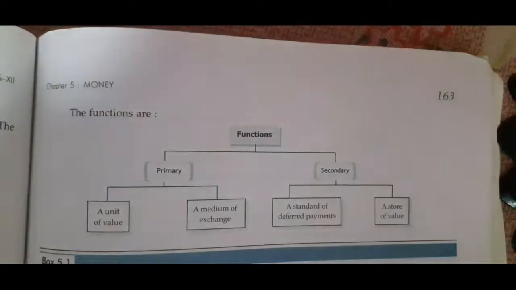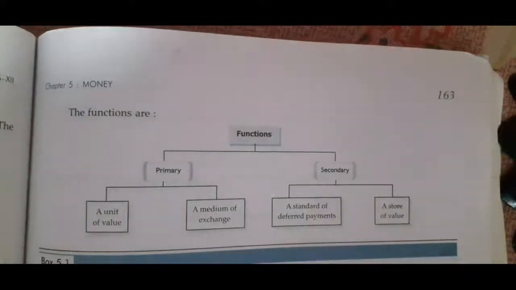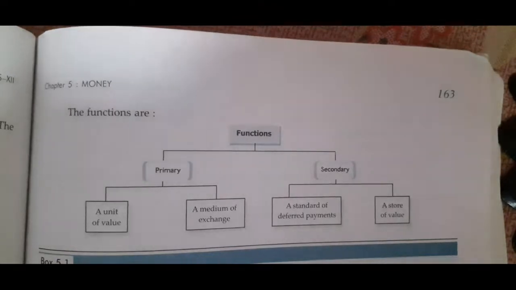Now the functions of money. Functions of money are divided into two types. First, primary function and second, secondary function. Primary function is also of two types. First, a unit of value and a medium of exchange. In secondary function, a standard of deferred payments and a store of value.